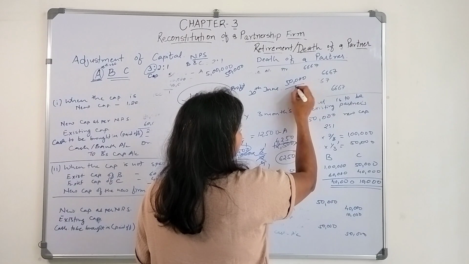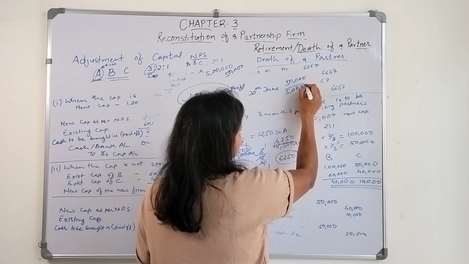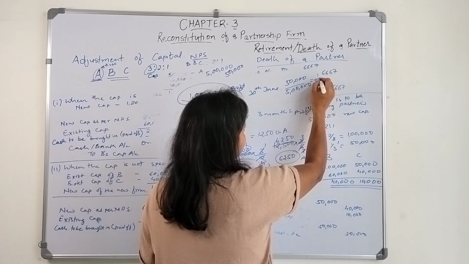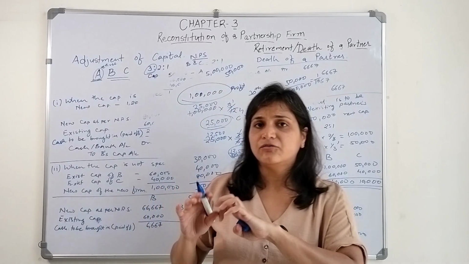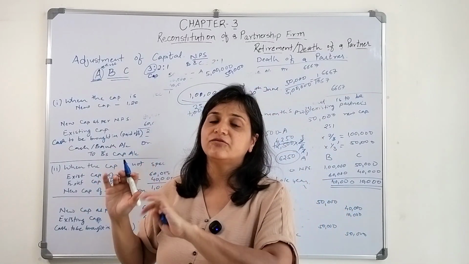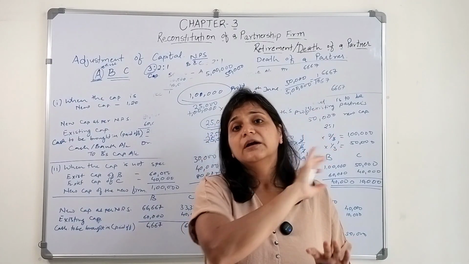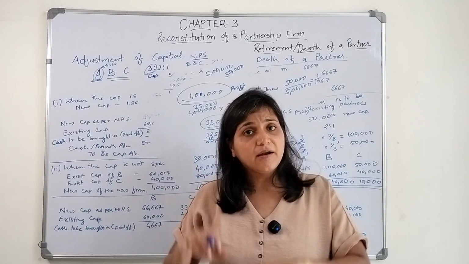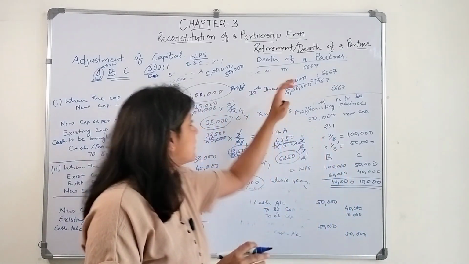50,000 divided by 5 lakh is 10%, or we can say 1/10. So 1/10 of the sales was profit. Whatever sales was there, 1/10 of that was the profit of the past year. So for the current year, how much is the sales?